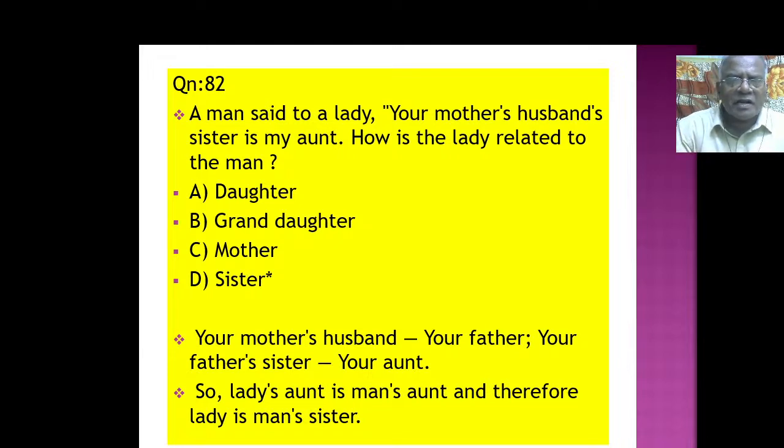How is the lady related to the man? The lady is the man's sister. Have you got the logic behind this? Your mother's husband means your father. Your father's sister means your aunt. So the lady's aunt is the man's aunt. அவருக்கும் அந்த சொல்லக்கூடிய அந்த மனுஷனுக்கும் ஆண்ட்னா அப்போ இவங்க ரெண்டு பேர் யாரு? Brother and sister. Therefore the lady is the man's sister.